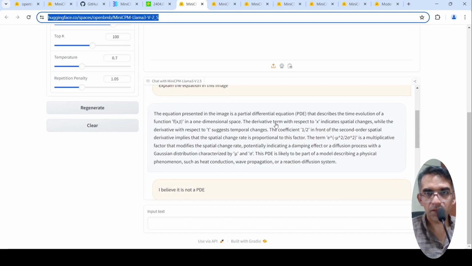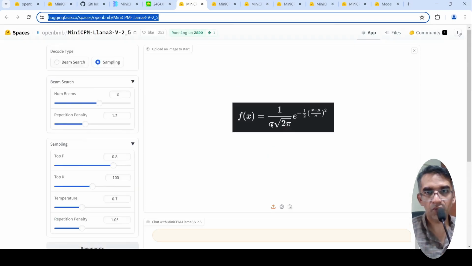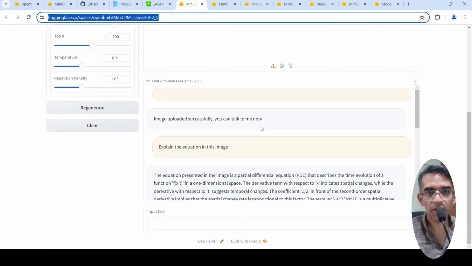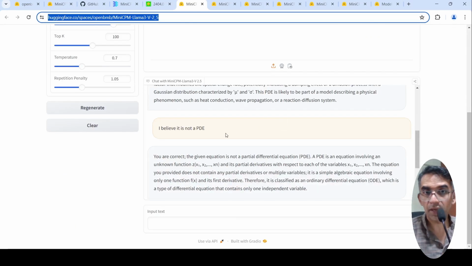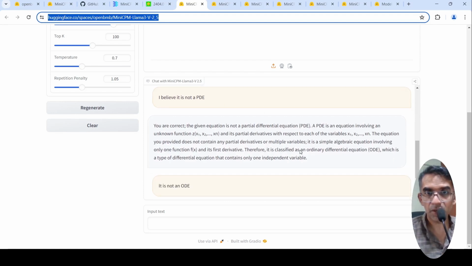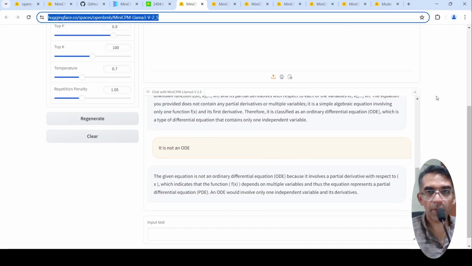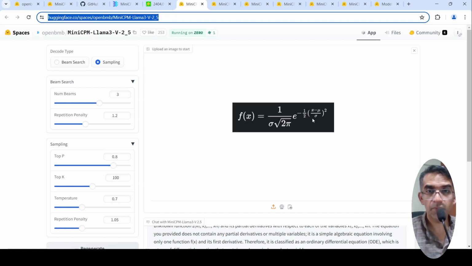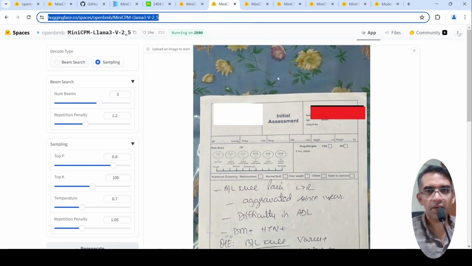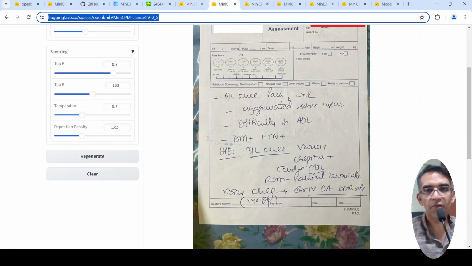First, it says that this is a partial differential equation, which it is not. It's not a function of f of x with respect to time. It is just an equation. Then I told it that it is not a partial differential equation, and it says that it's an ordinary differential equation. It just keeps going back. If you upload the same image to GPT-4 Vision and ask it, it gives a very proper explanation.